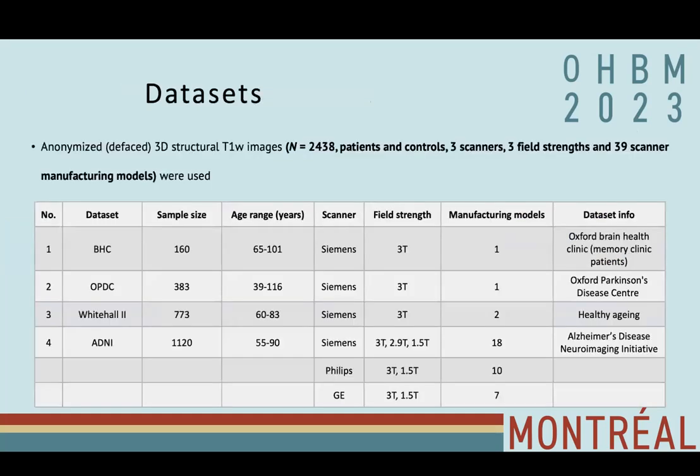Let's have a look at the datasets that we used in this study. We used more than 2,000 T1 weighted brain MRI scans from patients and controls from 3 scanners, 3 field strengths, and 39 scanner manufacturing models. So have a look at this table to see more details on the datasets. Our datasets contain an age range from 55 to 116 years, and these datasets contain heterogeneous acquisition protocols.